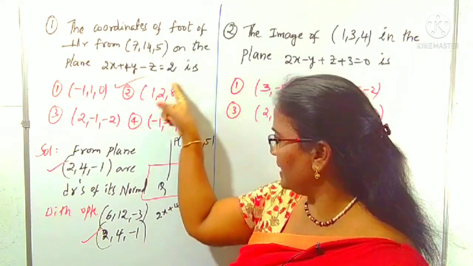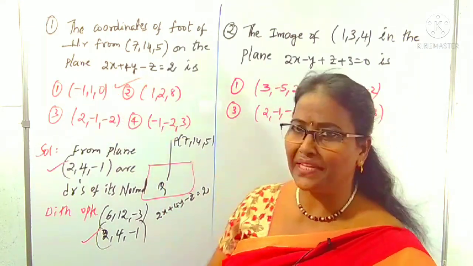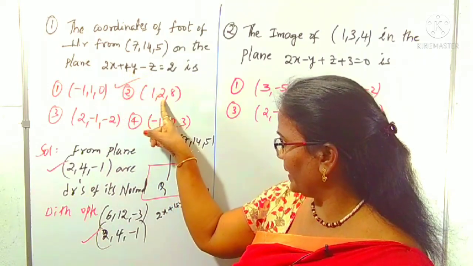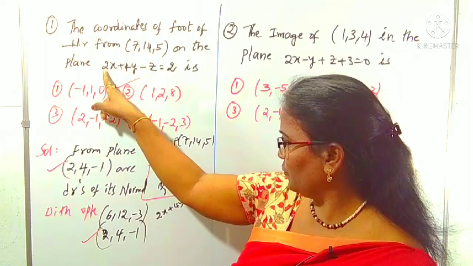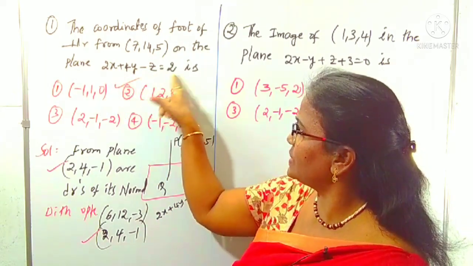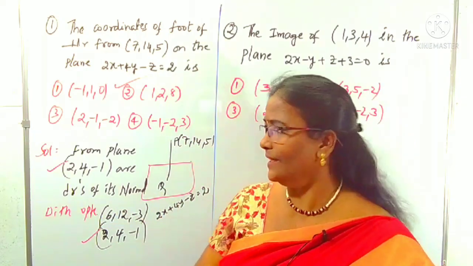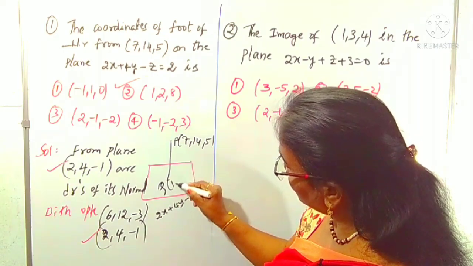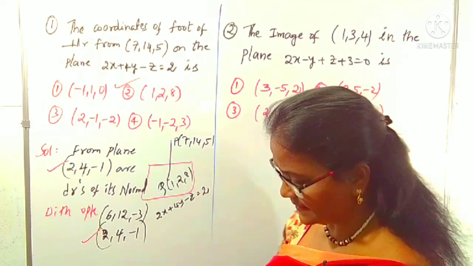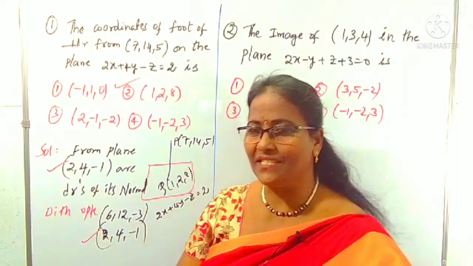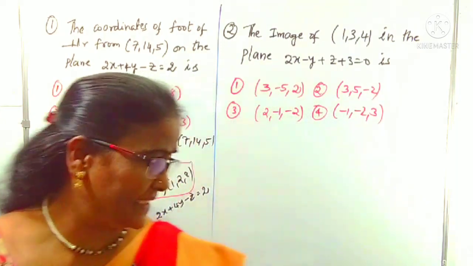We can also check that: 2 into 1 is 2, 4 into 2 is 8, 2 plus 8 is 10, minus 8 is 2. Yes, it clearly lies in the plane. So the Q point is 1, 2, 8. Like that we can verify by point verification or DR verification. That is called a shortcut method.